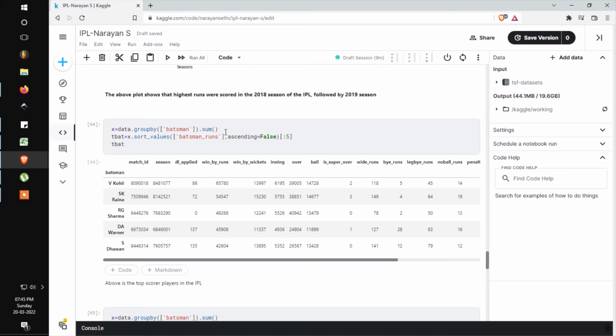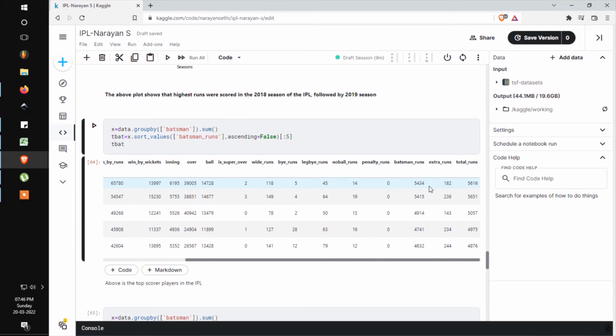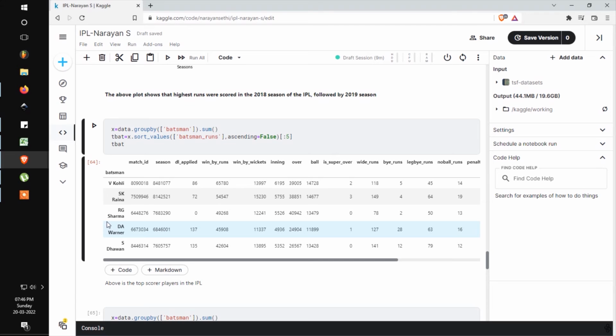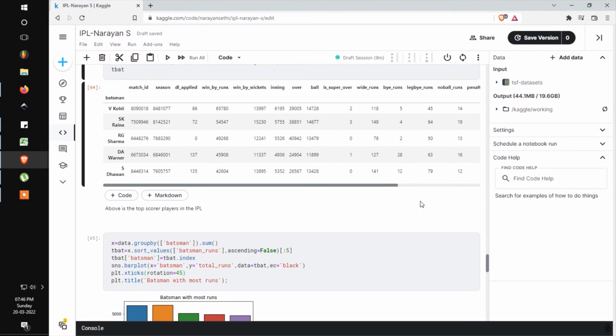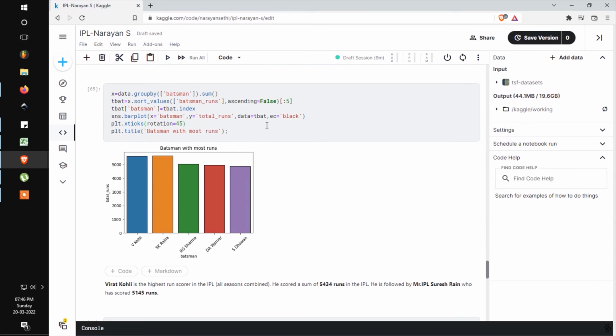Next, I move on to check the best batsman. Actually not the best, but the highest scoring batsman in the IPL, and it turns out Virat Kohli is the best batsman with 5,434 runs, followed by Suresh Raina and the Indian opener Rohit Sharma. The only overseas player in the top 5 list is David Warner. This is the plot reflecting the above data in a more visual way.